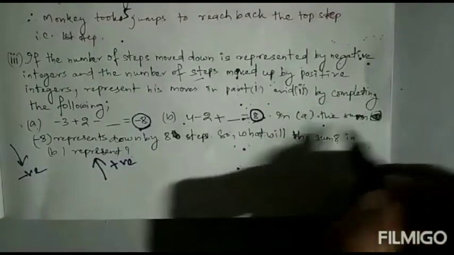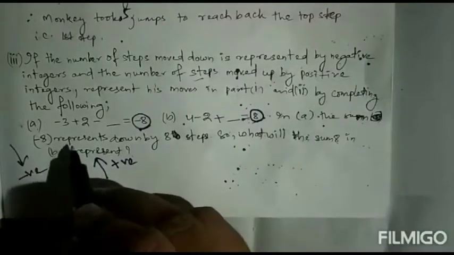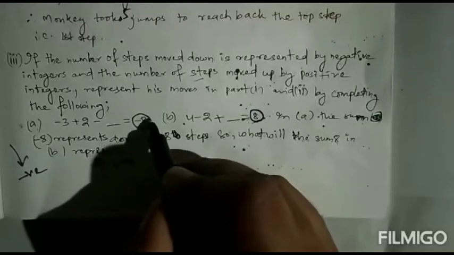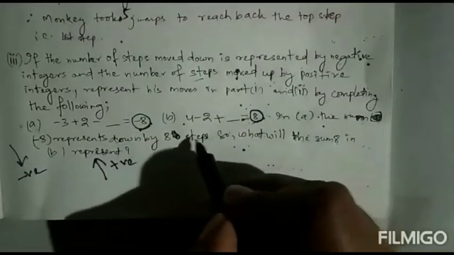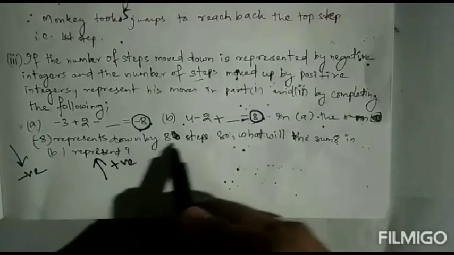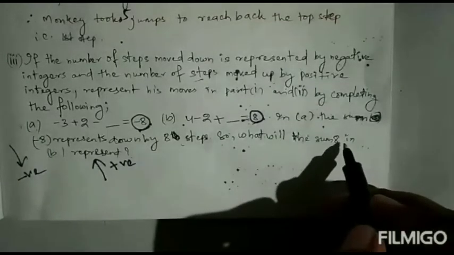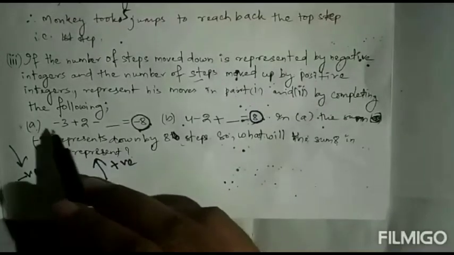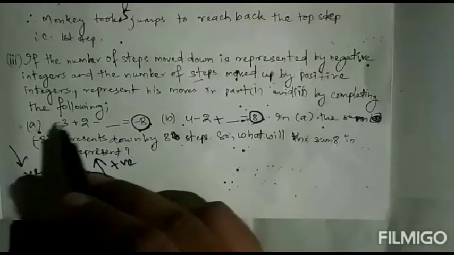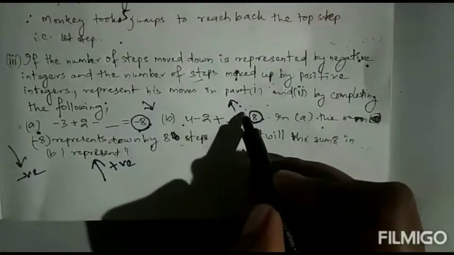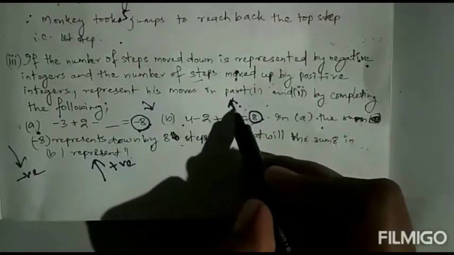In A, the sum minus 8 represents down. And in B, if minus 8 represents down, then what will the sum 8 in B represent? In A, he is going down to drink water, so in B he will go up to move to the top.